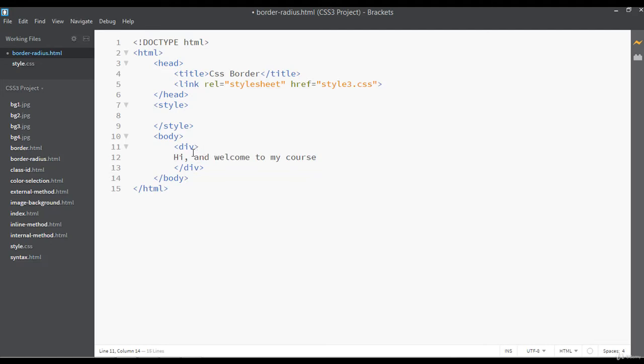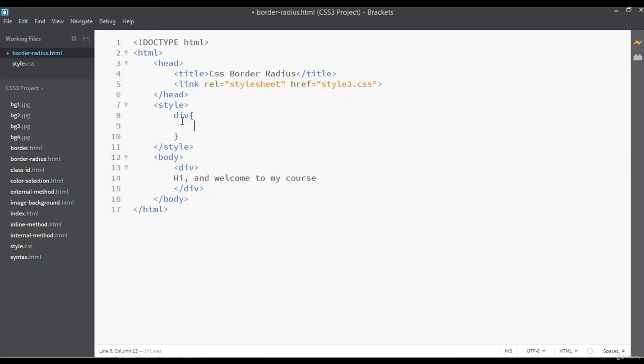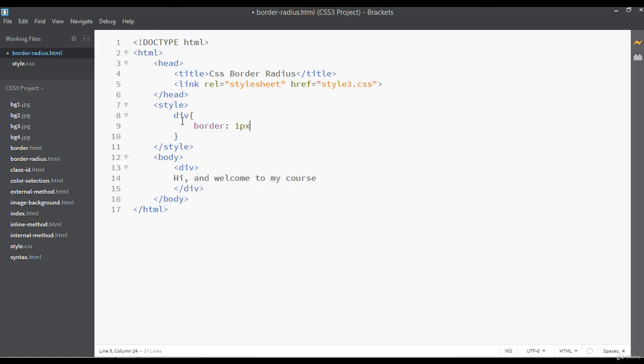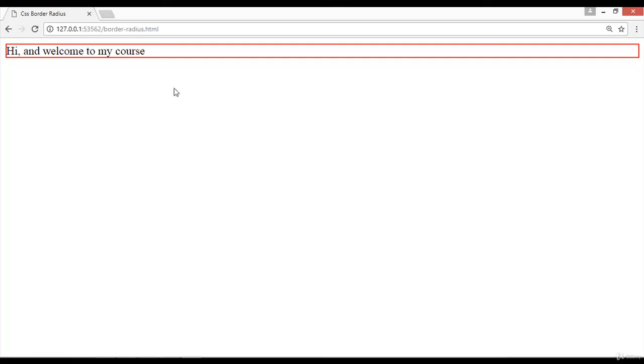So let's use a div here, and you can say CSS border radius. Once again I'm going to select this div here, then these two curly braces. You can say, let's give a simple border, 1 pixel solid red border. You can save and preview this page once again in the browser, so you can see hi and welcome.